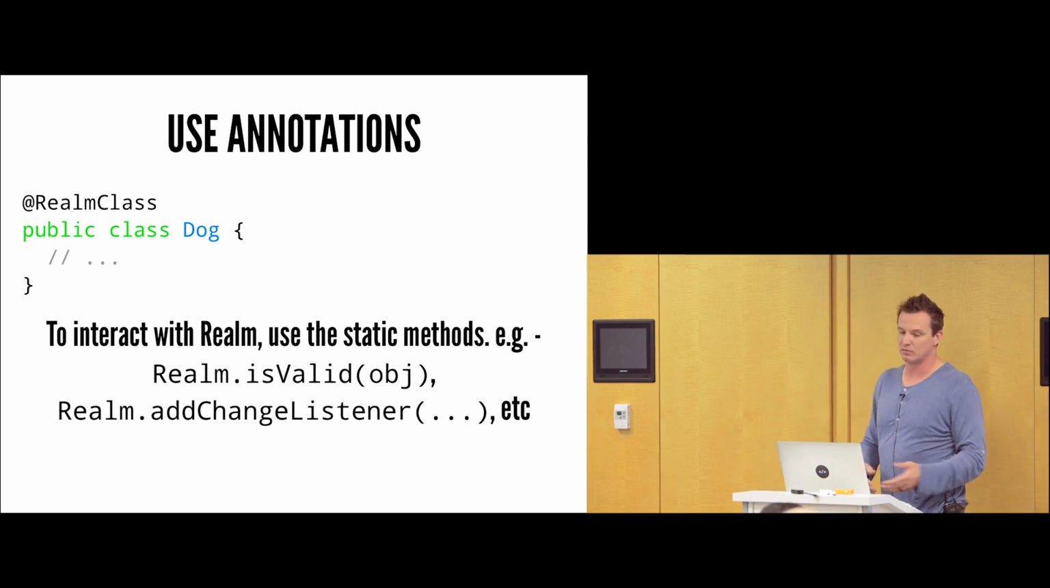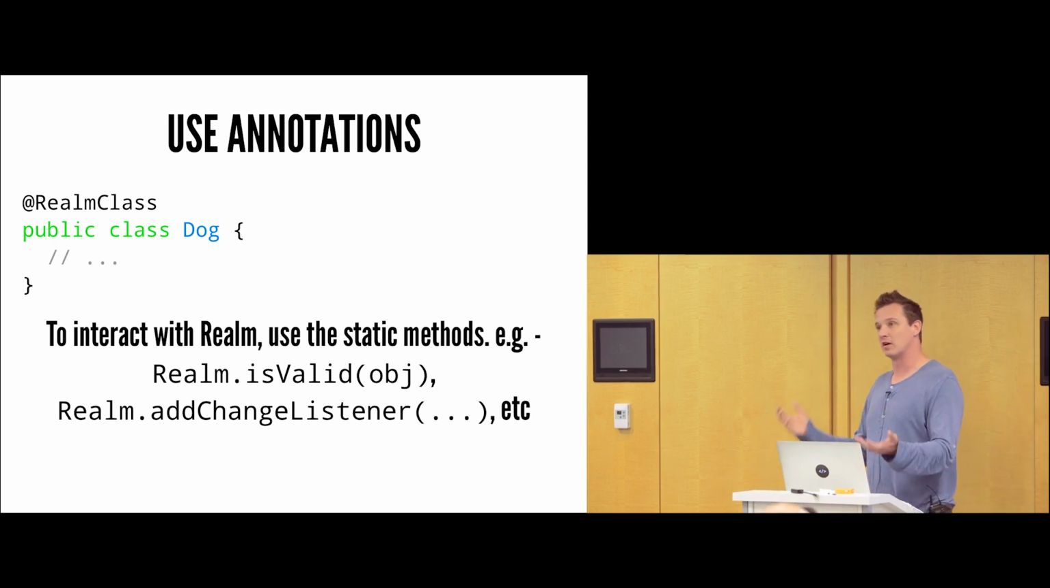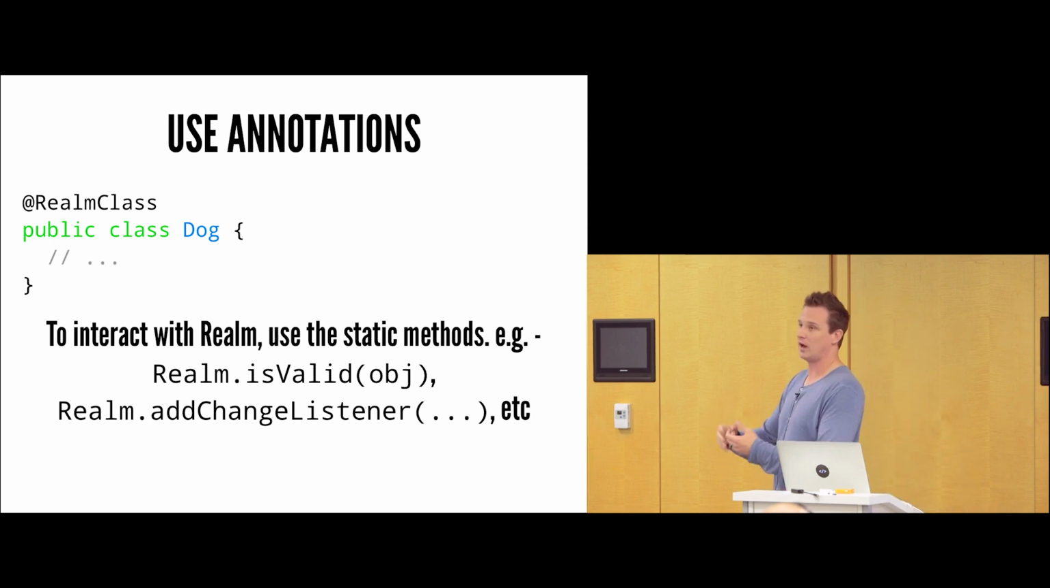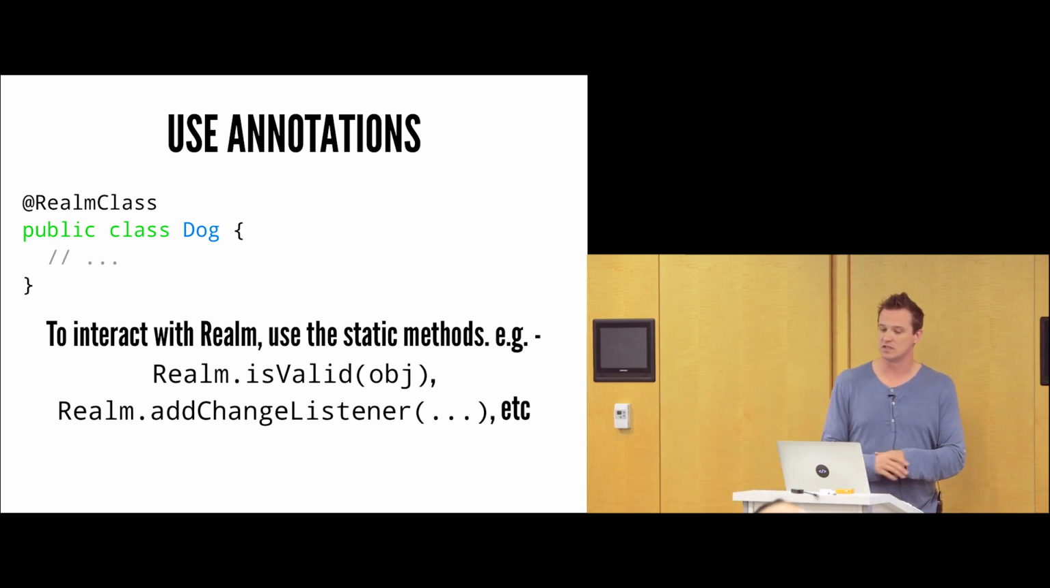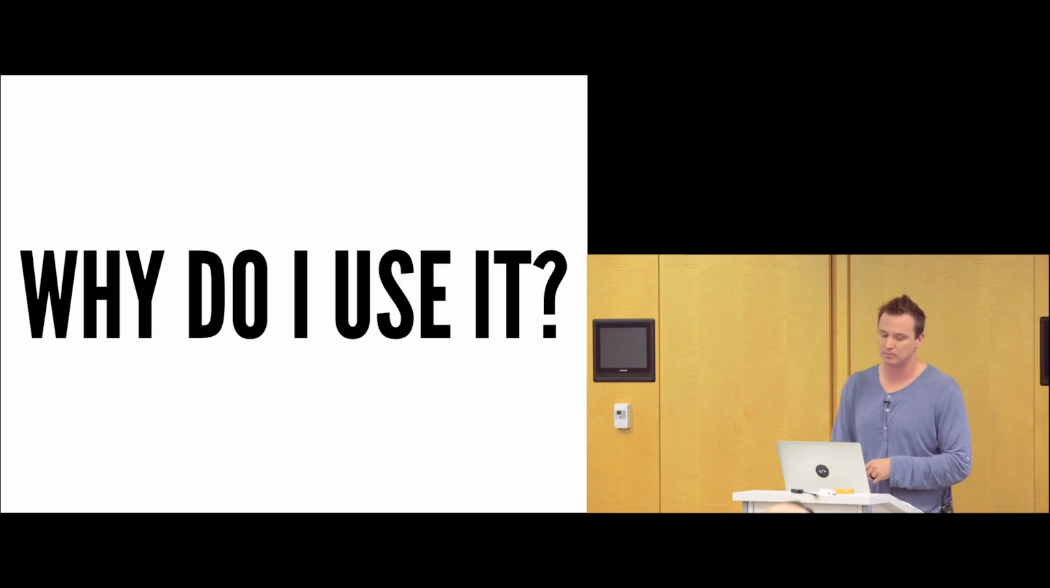Such as it's shown here, regular Realm objects have an isValid method. You may have to call Realm.isValid. Sometimes you need to add a listener. With regular Realm objects, you'd say, hey, person.addChangeListener, which we'll get to change listeners in a second, and so forth. So if you do use the annotation, you just have to work with Realm a little bit differently, so that's something to keep in mind.